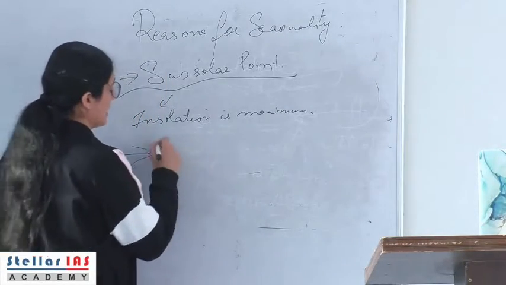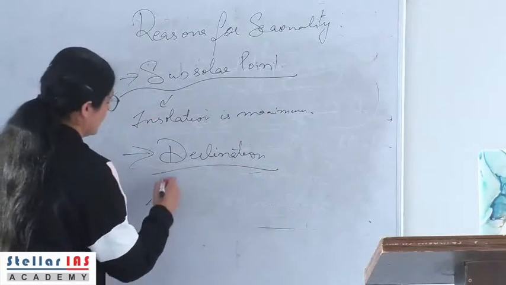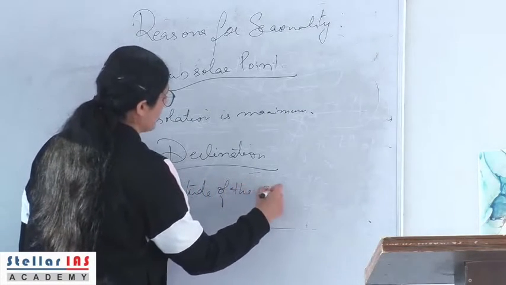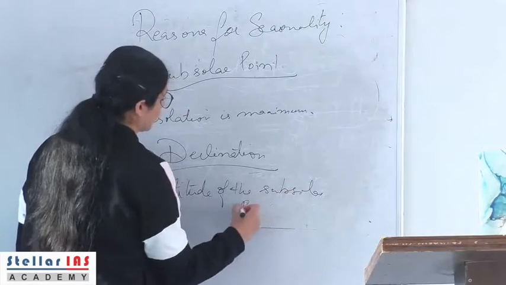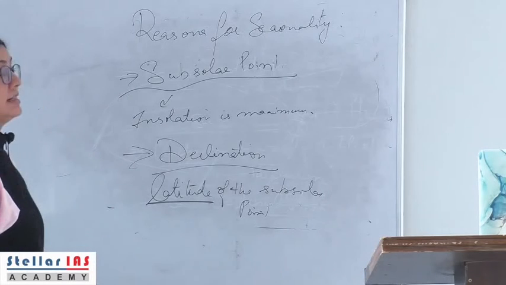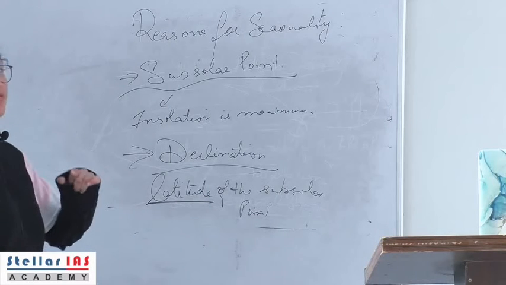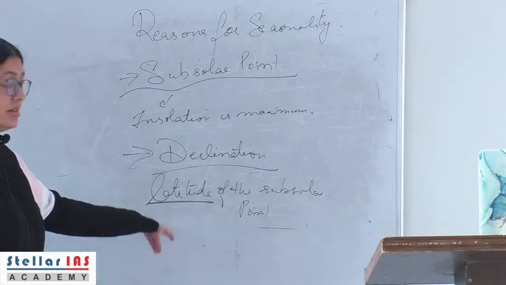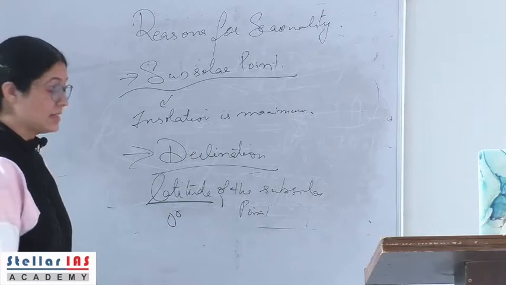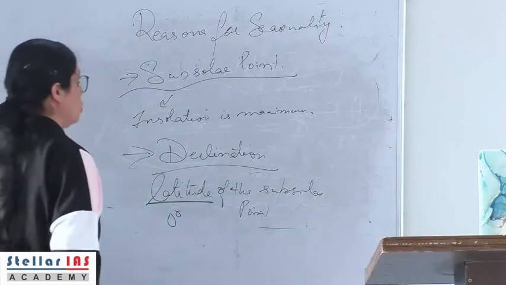And what is declination? Declination is the latitude of the subsolar point. The latitude of the subsolar point is the declination, the sun's declination. For example, at the time of equinox, the sun's declination is 0 degrees. At the time of summer solstice, it is the Tropic of Cancer, that is 23.5 degrees north.